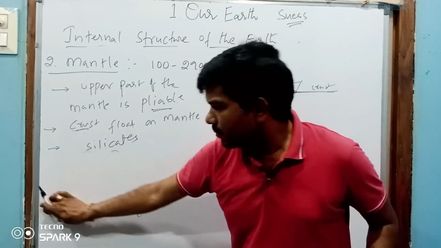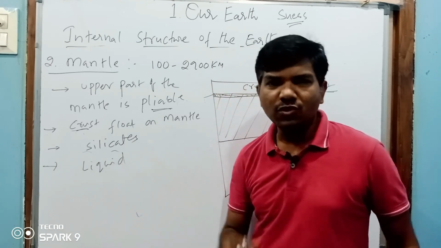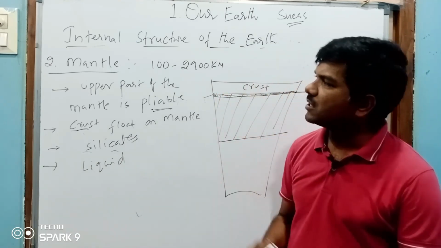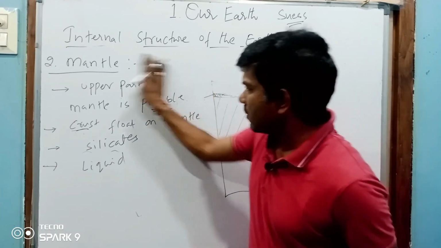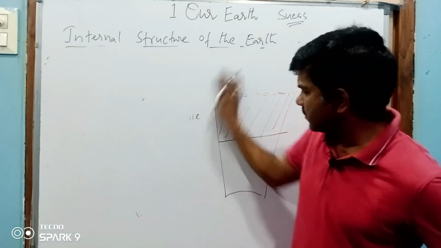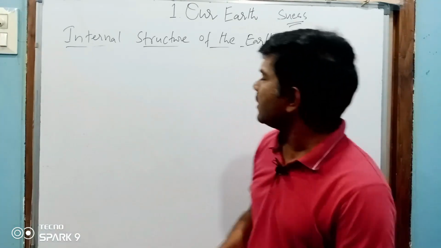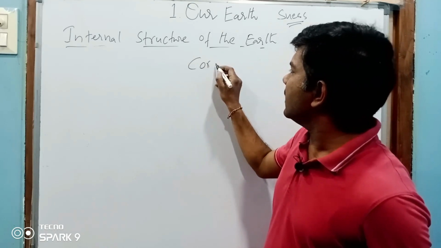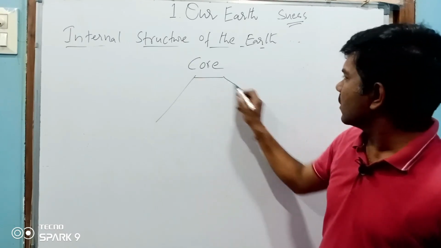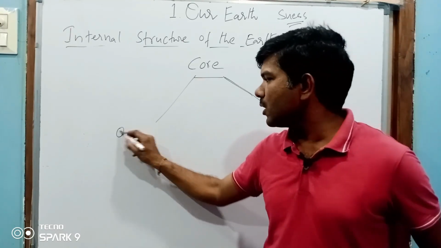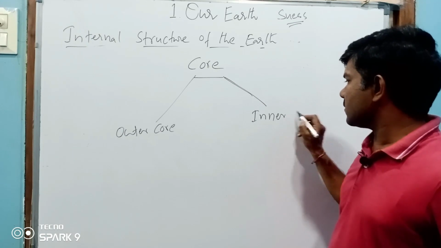So this is about the mantle. The mantle is liquid in form, soft in nature. It's very, very important. Next, the core. As I said, the core is subdivided into two parts: one is the outer core, and another one is the inner core.